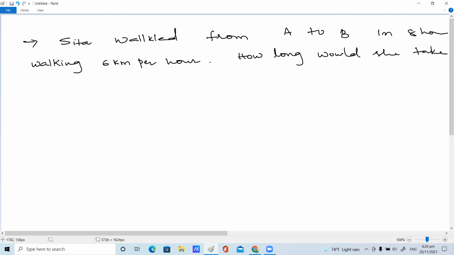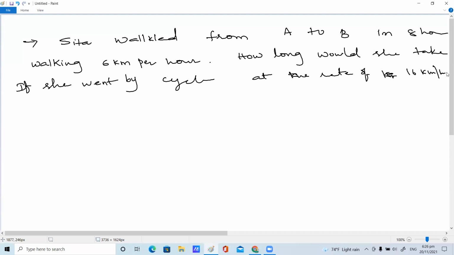if she went by bicycle at the rate of 16 kilometers per hour? This is the condition, children. Just simple thinking.